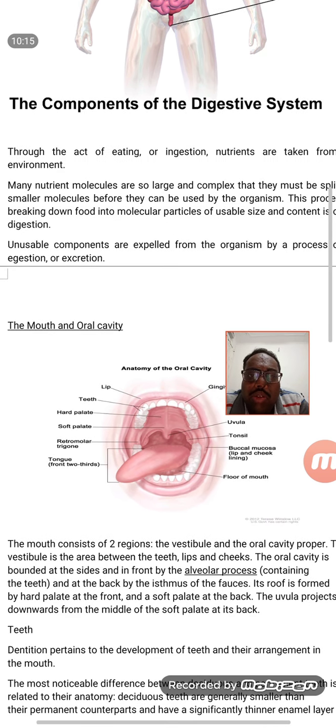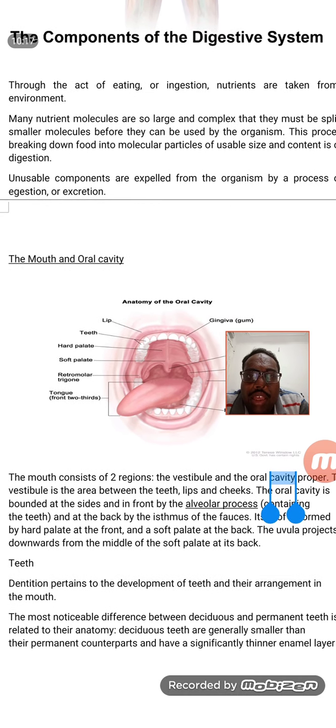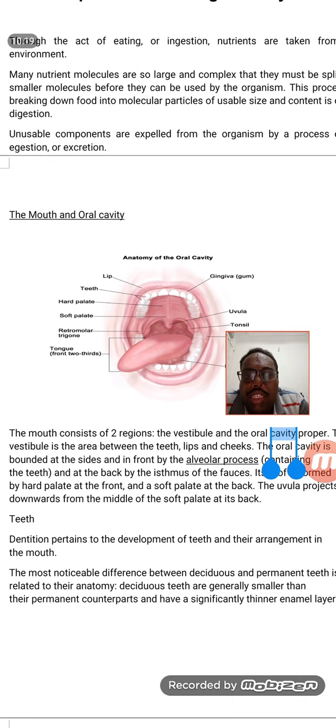And when we look into our buccal cavity, we have a tongue, which is a muscular organ, the strongest muscle in the human body. We have teeth, and we have two types of teeth: deciduous teeth and permanent teeth. We have the hard palate to the front, and to the back we have a soft palate.